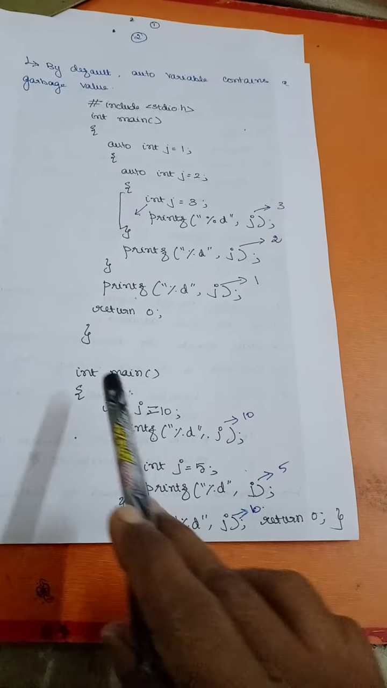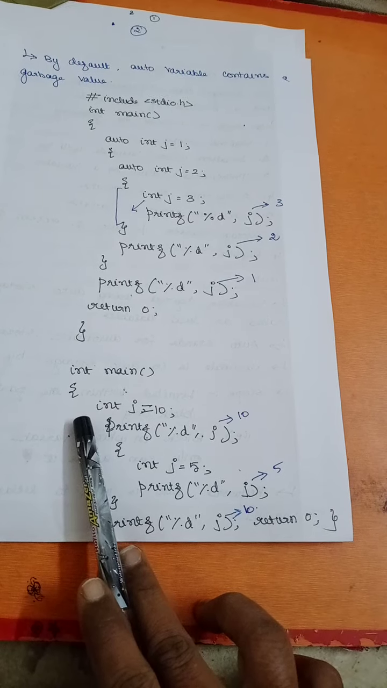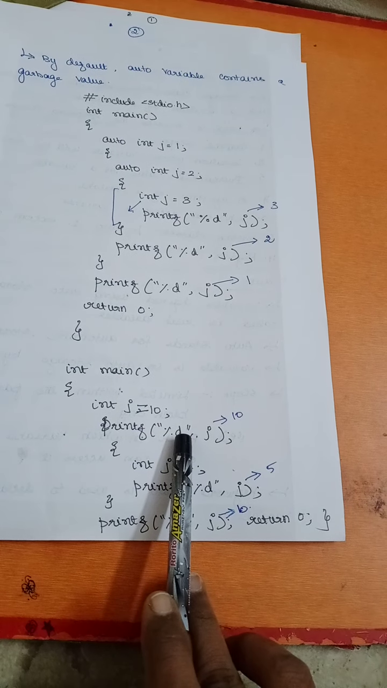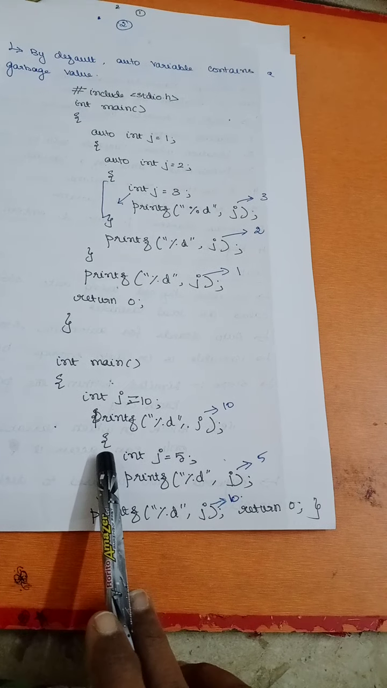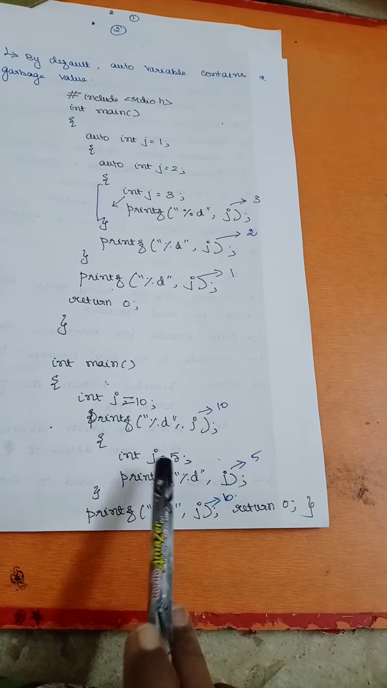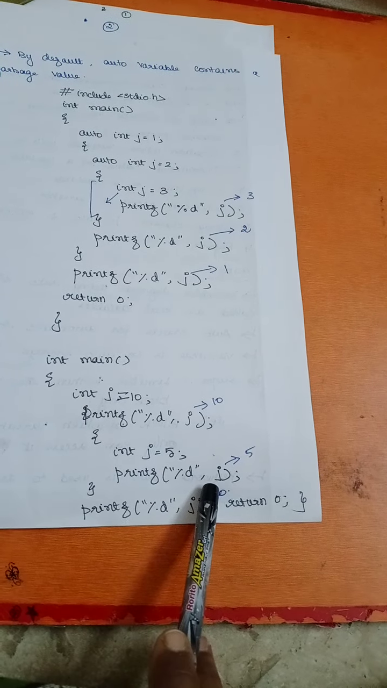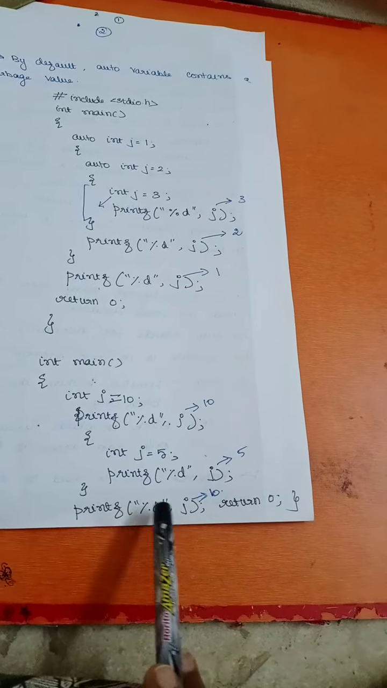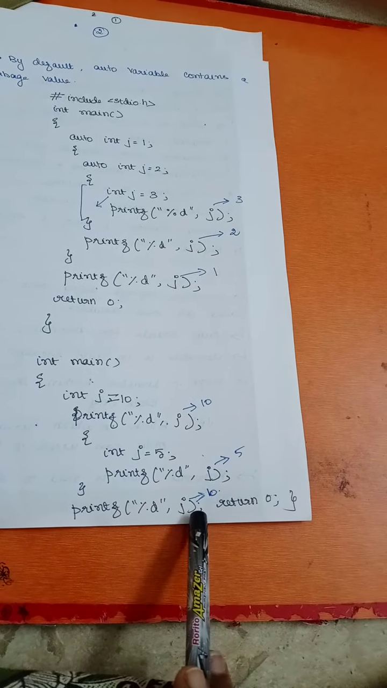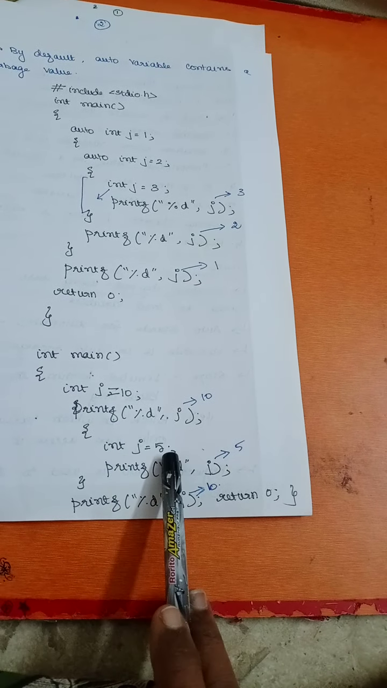Now you see one more program. In int main, j equal to 10, where I have not declared auto. Now printf %d prints my j value as 10. Then I open a block with int j equal to 5, and printf %d prints j as 5. But after this block, my j value is still the same 10. It is not changed by this particular statement.